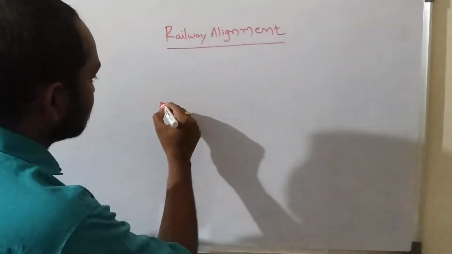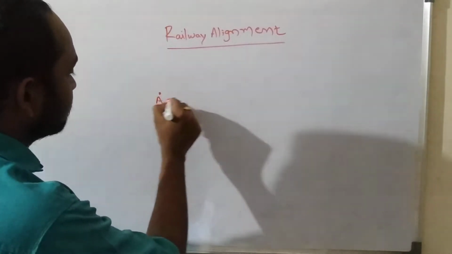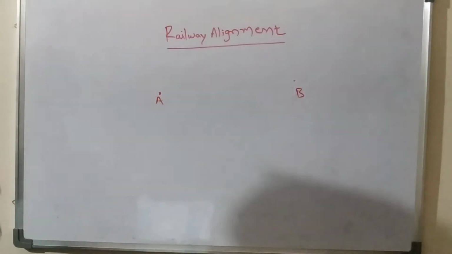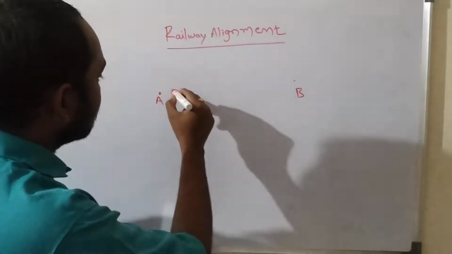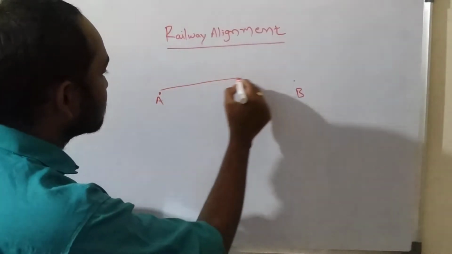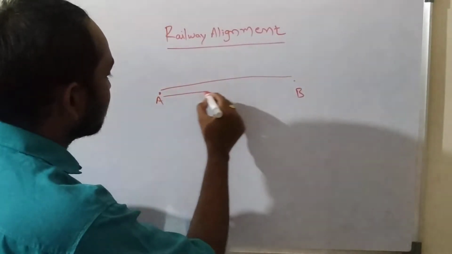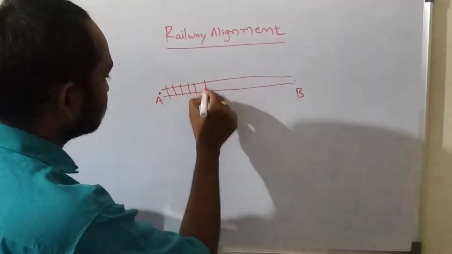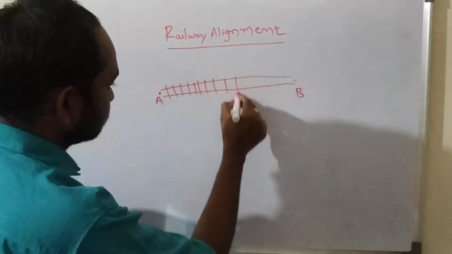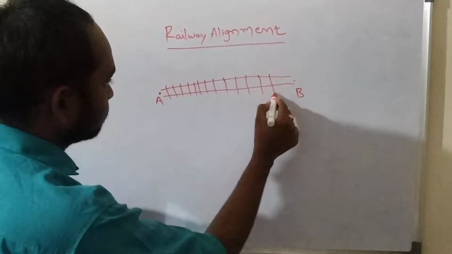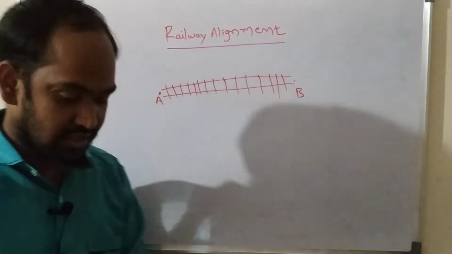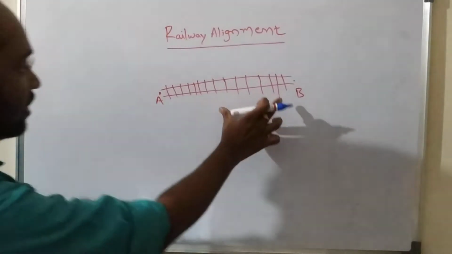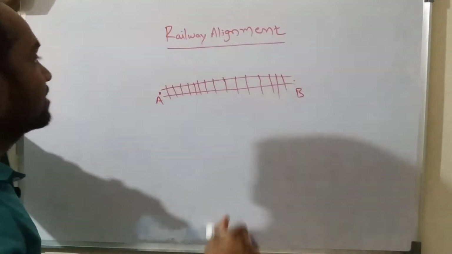If there is a point A and a point B, and we need to connect these two points by railway transport, we can construct a railway track like this. It has rails, and these are the sleepers. So the railway track looks like this. And the route of the railway line between A and B is called the railway alignment.